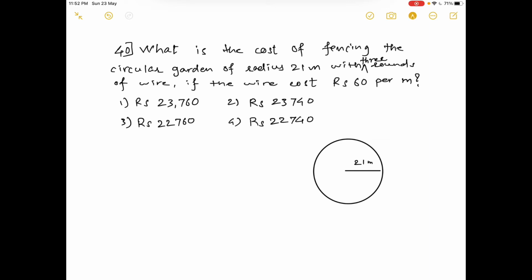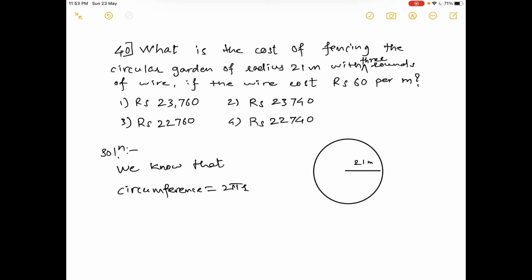So we have to find, what do we have to find here? We know that circumference is equal to 2 pi r. We want to do the fencing, so the fencing will be around the garden.